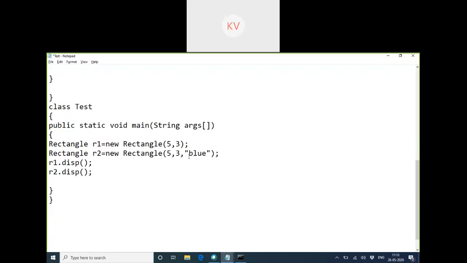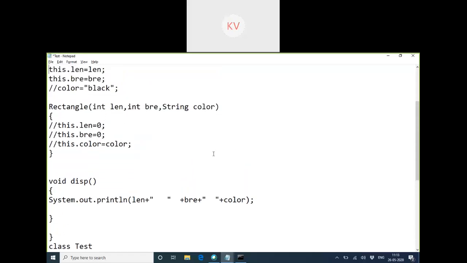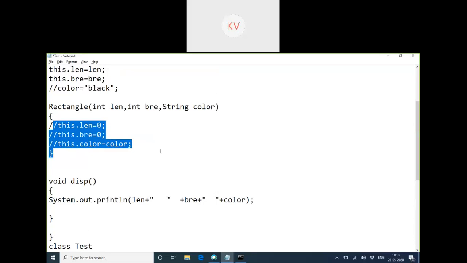I passed length also, I passed breadth also, but we didn't initialize the color. Because of that, it's gone like this. The system has internally done default initialization. So I just showed, we have to do this, otherwise it will come like null here. I don't want it this way.